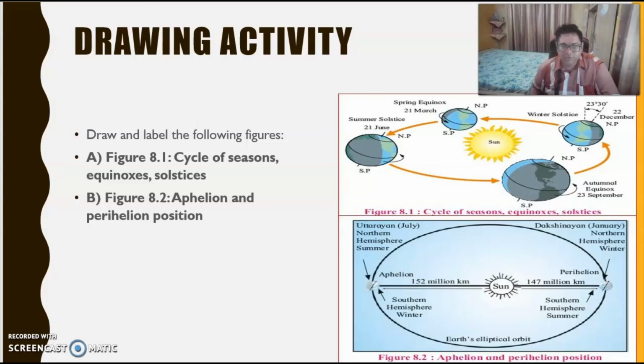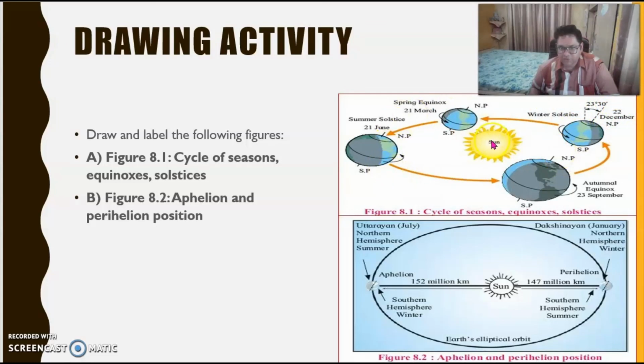So children, I hope you have understood video 1. Now let us do a drawing activity. I want you to draw and label the following figures. Figure 8.1 in your textbook, cycle of seasons, equinoxes and solstices. You can open your textbook and see this figure also, where you have to draw the spring equinox at 21st March, summer solstice at 21st June, all this entire figure, autumnal equinox 23rd September and winter solstice which is on December 22nd.